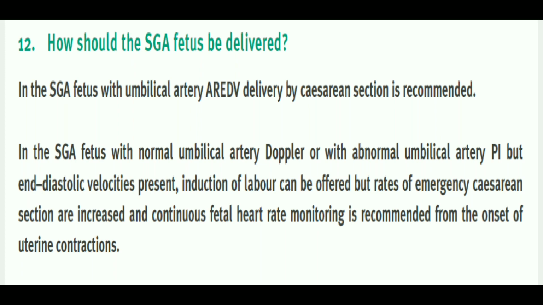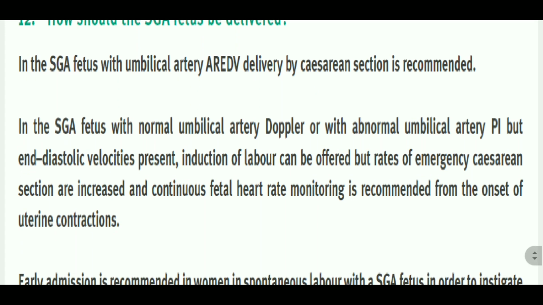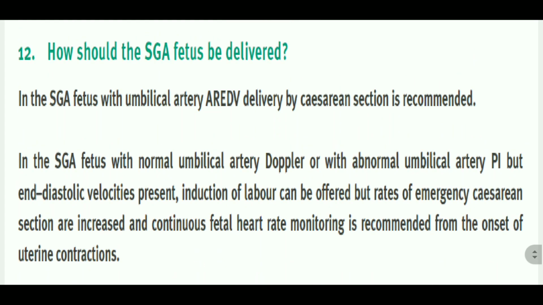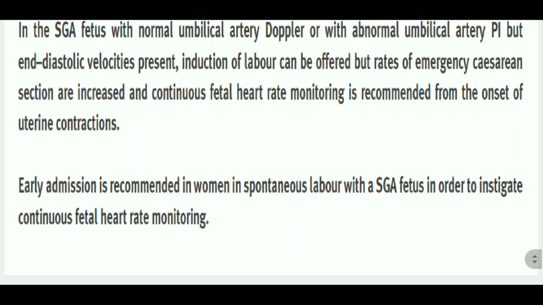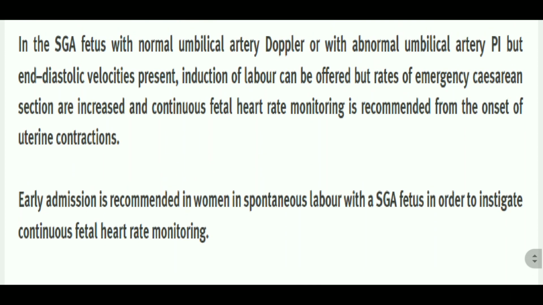In the SGA fetus with abnormal umbilical artery pulsatility index but end diastolic velocities present, induction of labor can be offered, but the rate of emergency cesarean sections is increased and continuous fetal heart rate monitoring is recommended from the onset of uterine contraction.